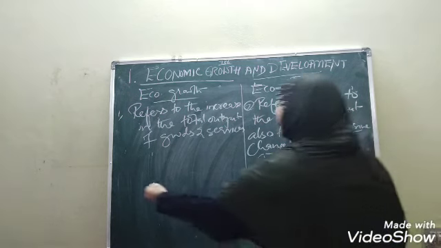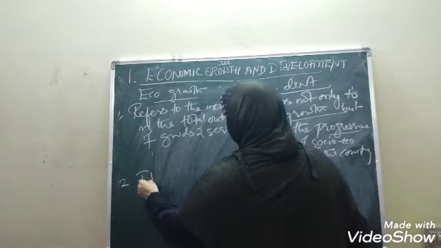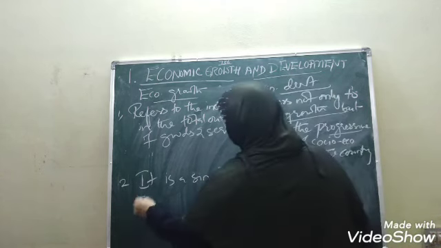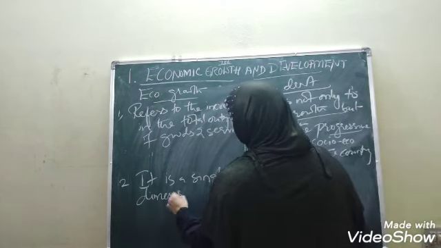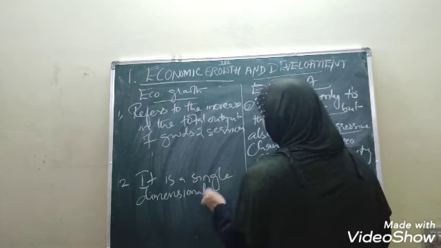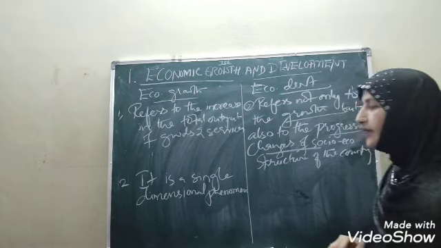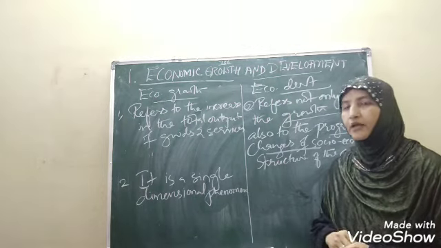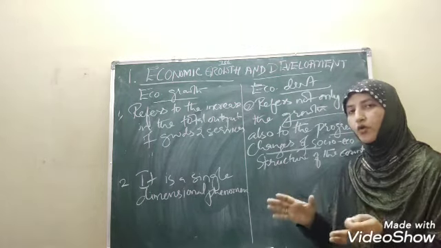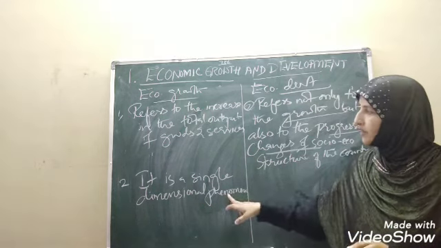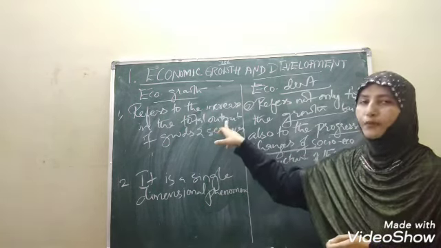Second one. What is the second one? Economic growth is a single dimensional phenomenon. Why are we saying it is single dimensional? Because it focuses only on a single, sole issue. What is that issue? Only the total output.